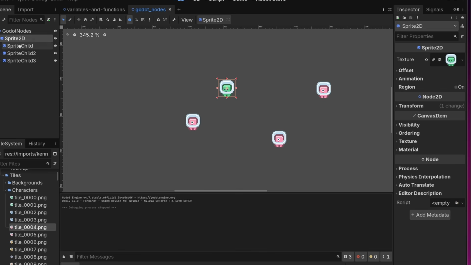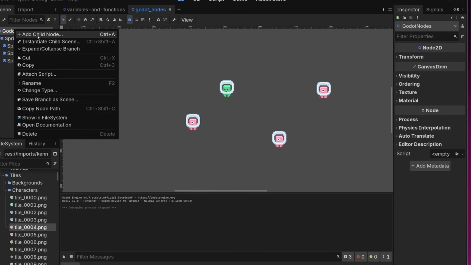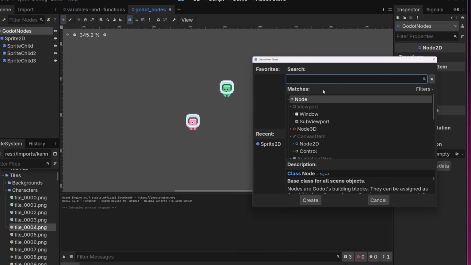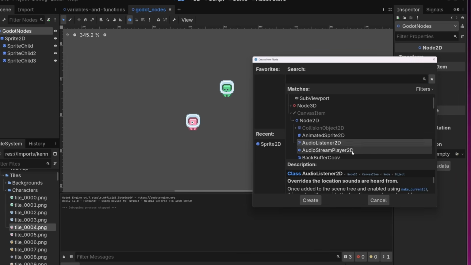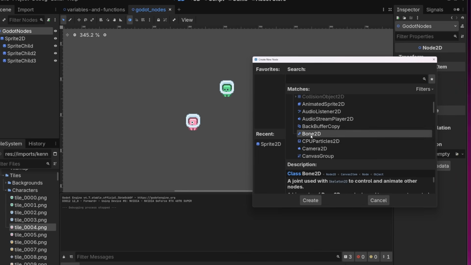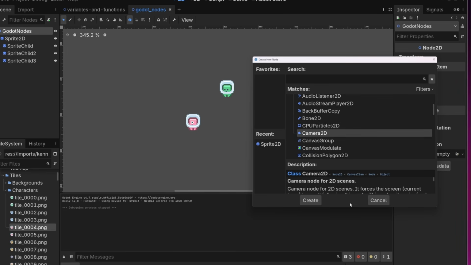We've been doing this in the visual editor, but you can do all of this in code also, and there's good reasons why you'd want to do that. We will get to that soon. Godot comes with a ton of different nodes that you can use to do lots of things. You can have audio listeners, you can have bones, which are used for animations. You can have a camera that you can move around, which controls the viewport.